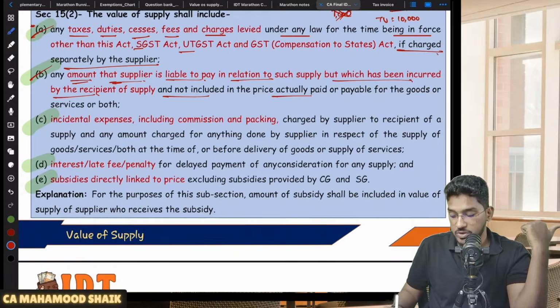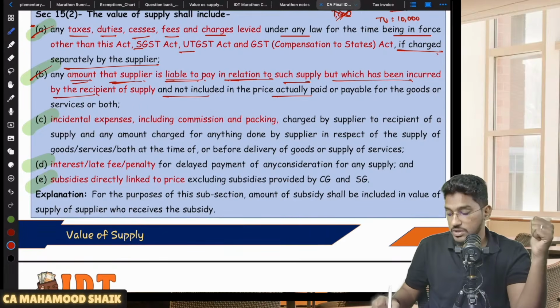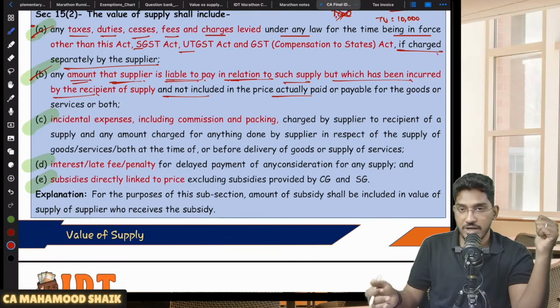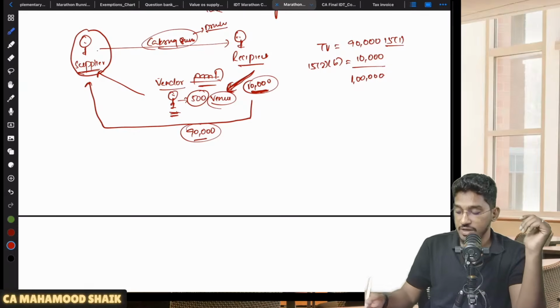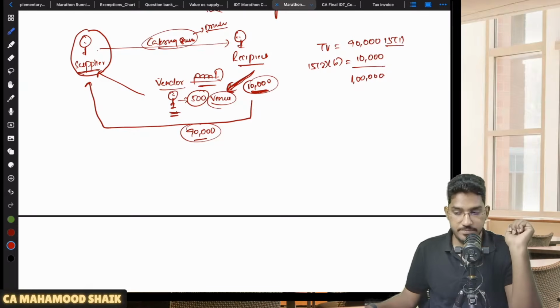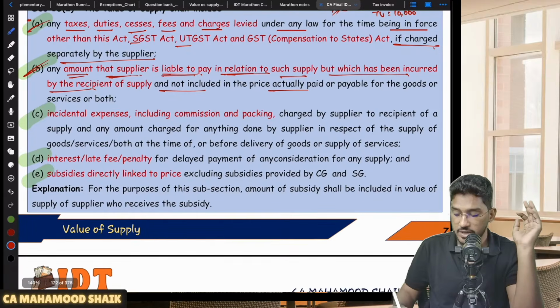So if you see, any amount that the supplier is liable to pay in relation to such supply, but which has been incurred by the recipient. The supplier is liable to pay some amount in relation to the supply, but instead of the supplier, the recipient has incurred that amount. So if it is not included in the price actually paid or payable, so you are paying 90,000. In that 90,000 rupees, that 10,000 rupees paid to the third party is not included. Now you have to add it as per 15 subsection 2 clause B. Understood? Clear? Right. Next one. So this is regarding B.